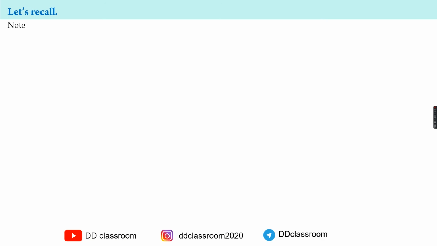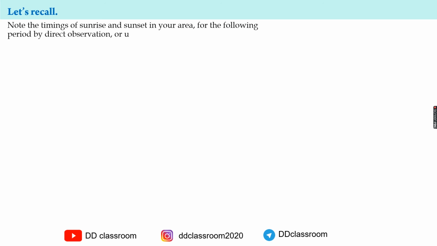Here we begin with an activity. We are supposed to note the timings of sunrise and sunset in our area for the following period by direct observation or using calendars, newspaper or the internet. You are supposed to keep on observing and note in the table, which is not possible always, but your calendar will help you to get the sunrise time and sunset time for every day. Even you can get it in the newspaper. In a corner on the first page of the newspaper, you will get information about sunrise and sunset.